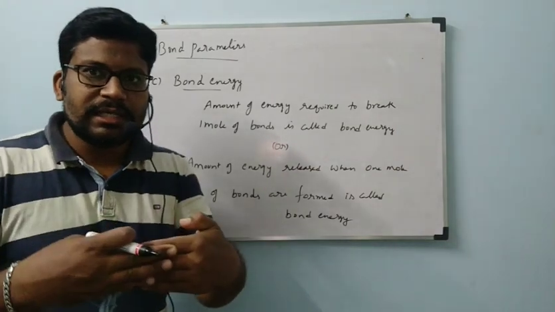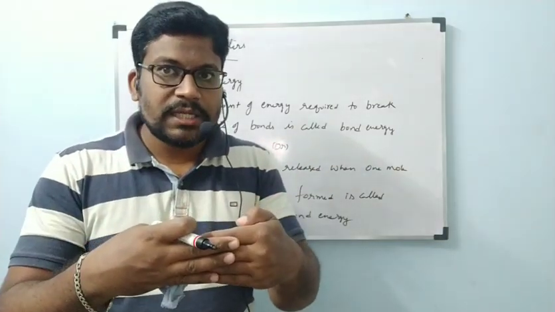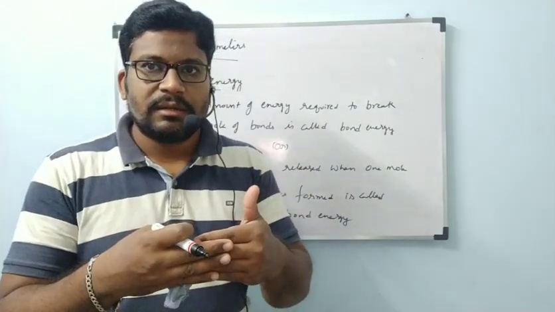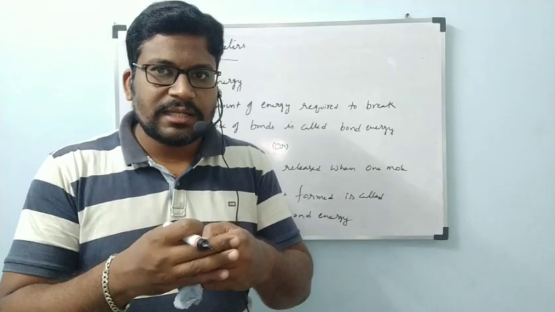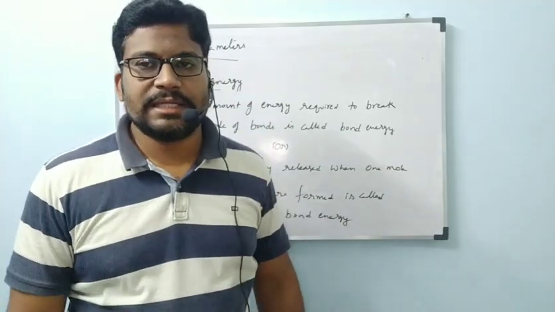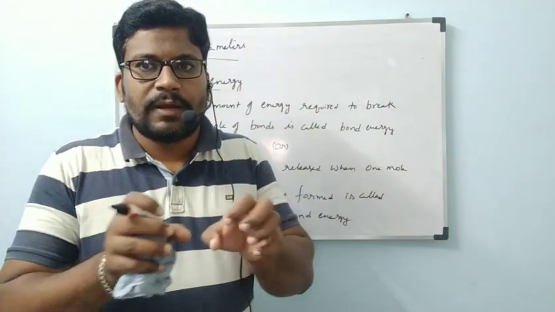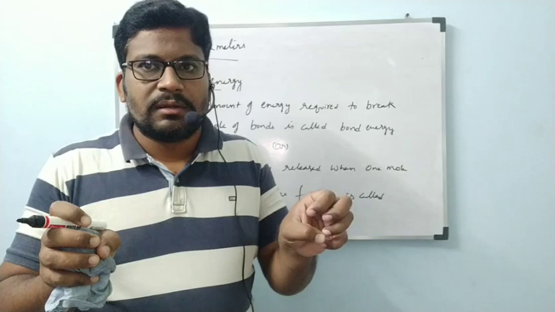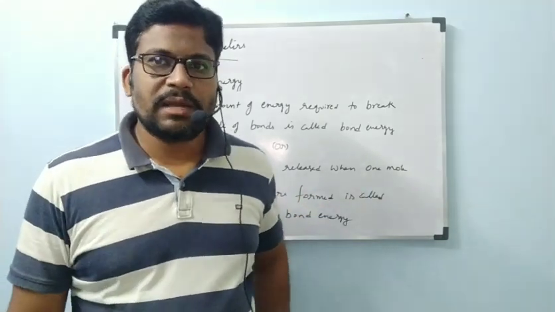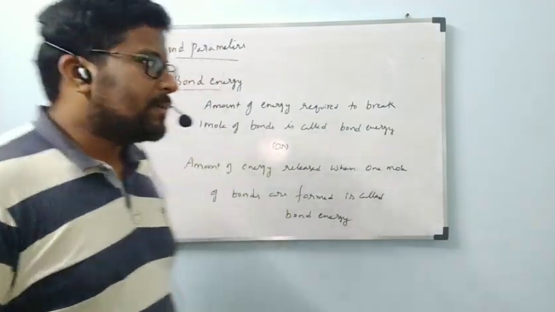When bond length decreases, atoms are coming closer, attraction increases, and we require more energy to break the bond, so bond energy increases. When bond length increases, bond energy decreases. Easily we can break the bond. Those 2 points you can remember. This is about bond parameters.